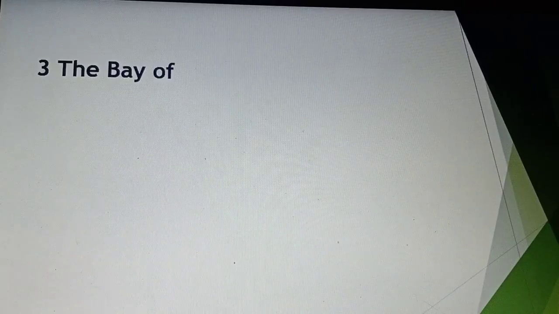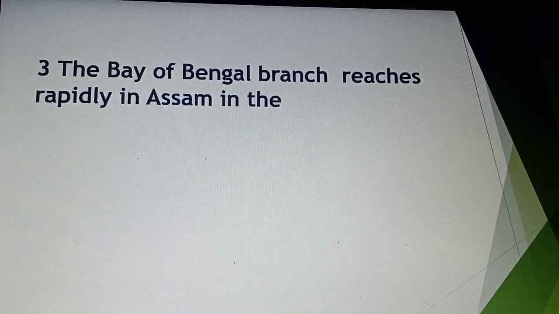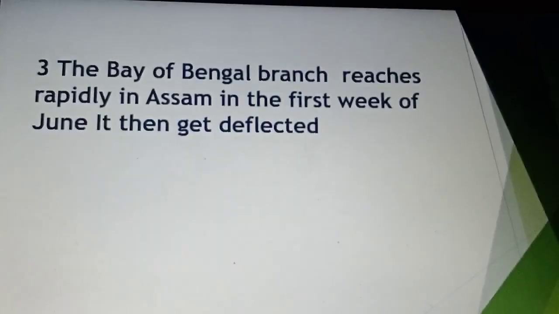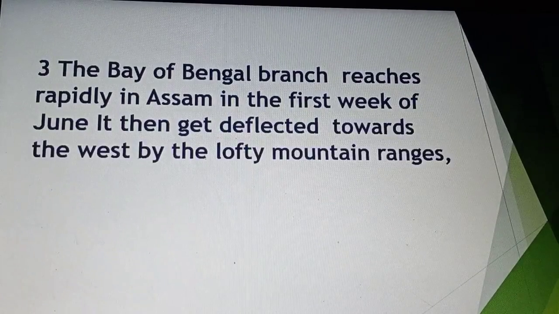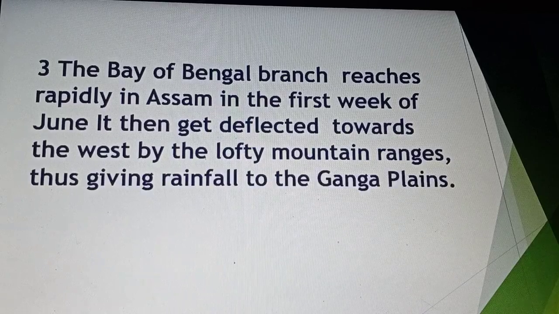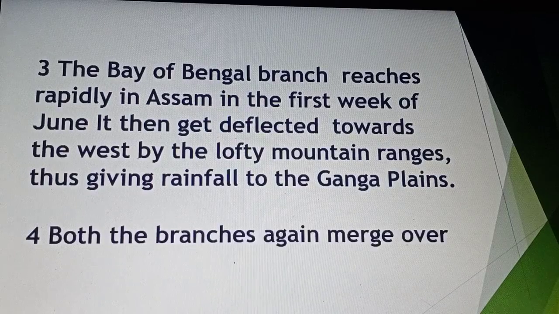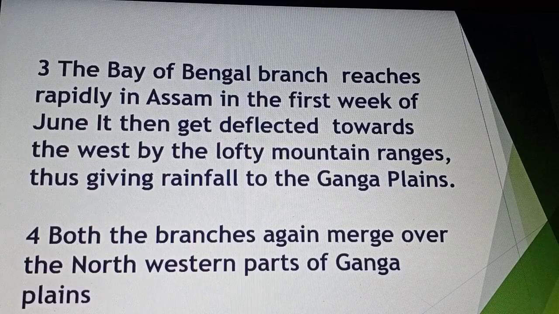And students, the Bay of Bengal branch, in the eastern part of the country, reaches Assam rapidly in the first week of June.